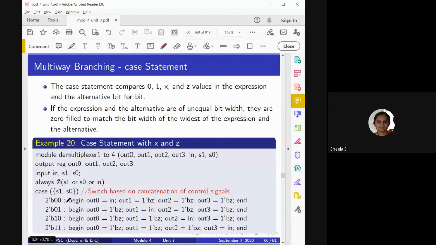And here you can observe that since there are 4 different statements, out 0, out 1, out 2 and out 3, I am using the keywords begin and end.